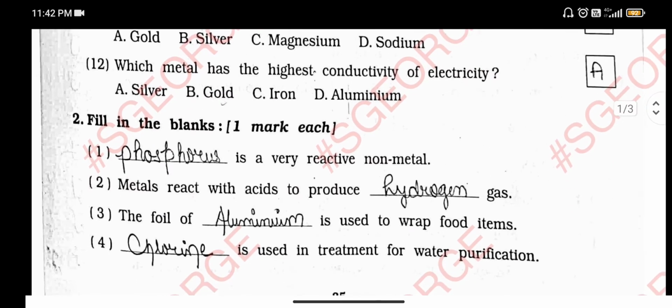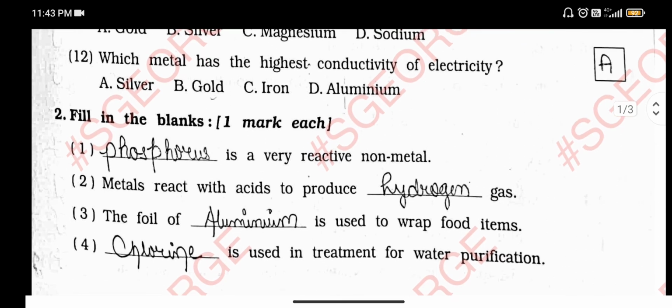Now question number 2, that is fill in the blanks. Number 1, dash is a very reactive non-metal. As we have discussed earlier in the MCQs also, the answer will be phosphorus. Number 2, metals react with acid to produce dash gas. This is a very important question, asked again and again in every exam, and that is hydrogen gas.